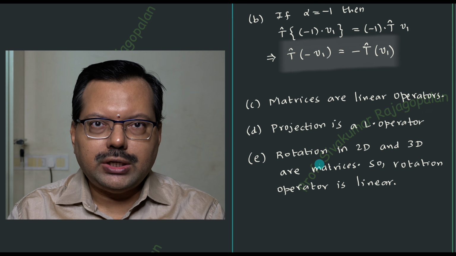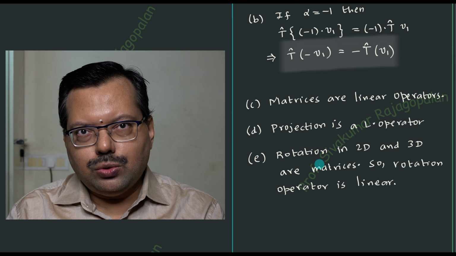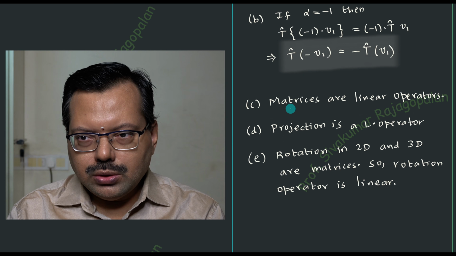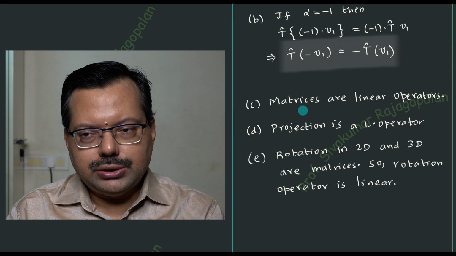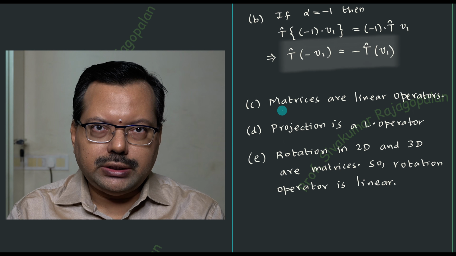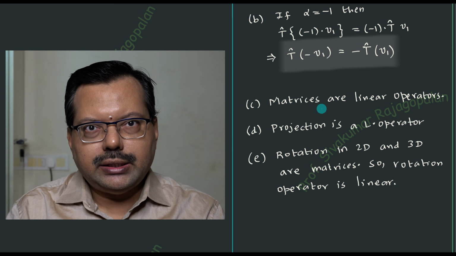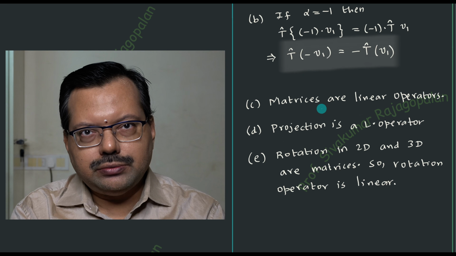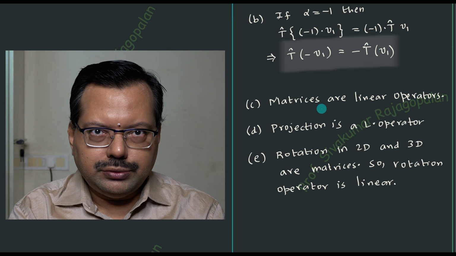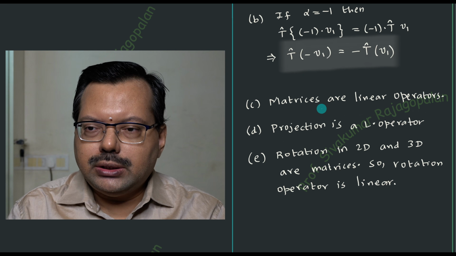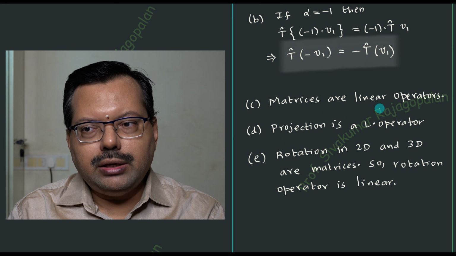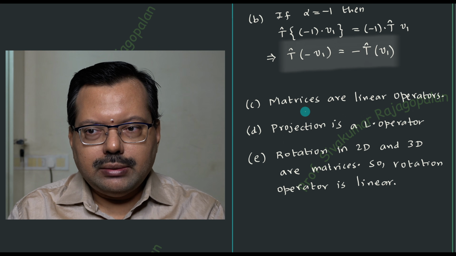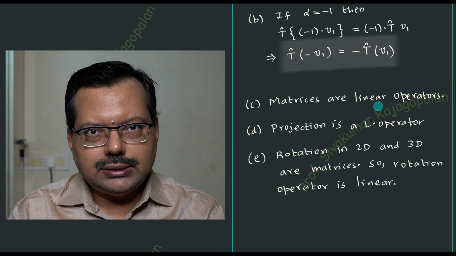In addition to that, there is something interesting to note, at least for the purpose of application to quantum mechanics. Now, what is the conclusion based on the definition of the linear operator? If you take any matrix and do some verification, you will discover that all matrices will satisfy the two properties that we have seen, which means that the set of all matrices will behave like linear operators. Therefore, we say that matrices can be considered as linear operators.